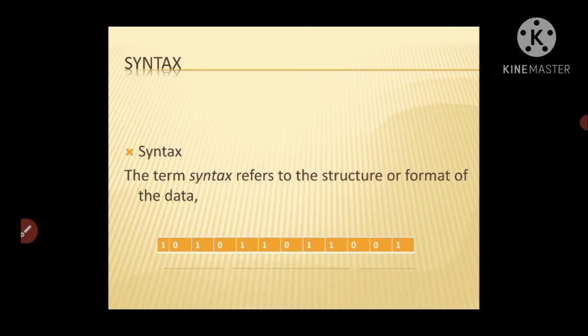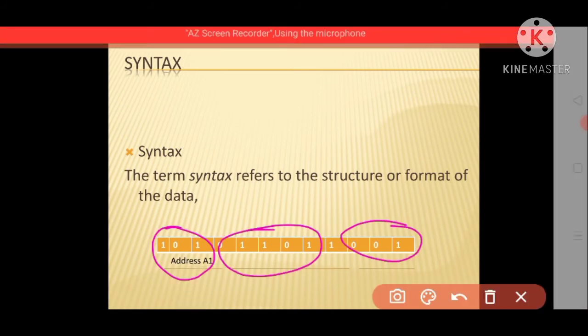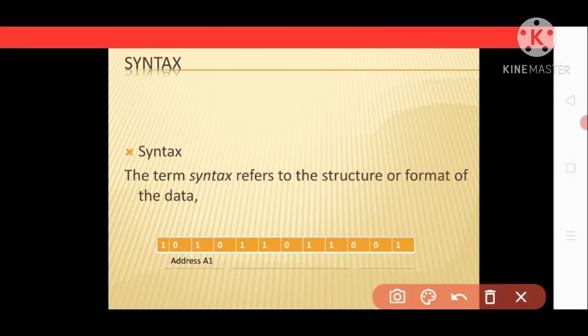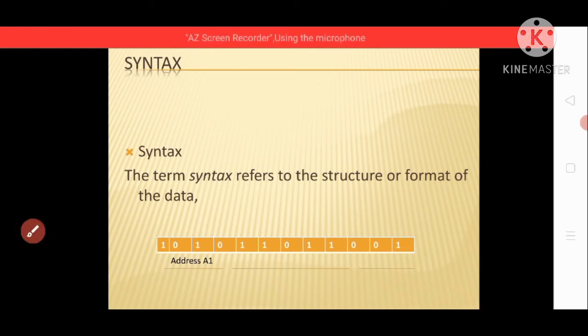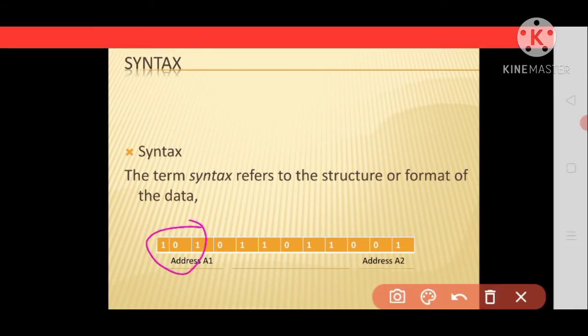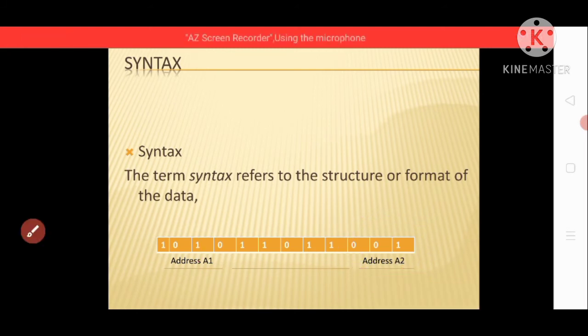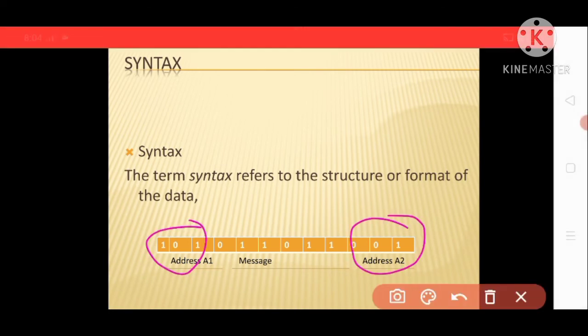Let's suppose we have some data, as you can see here, a bit stream. In this data the format is such that the first three bits are the address of sender, the last three bits are the address of receiver, and the remaining data is the message that we want to send from one communication device to another.